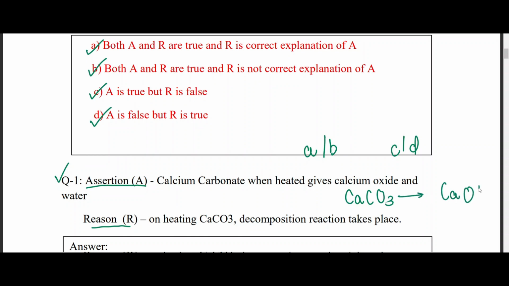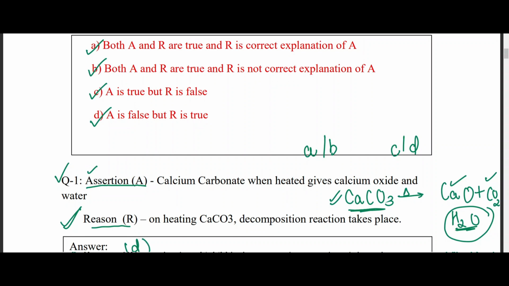If you see here, it is given that if calcium carbonate is heated, you get calcium oxide plus water. Is it correct? Do you get water when calcium carbonate is heated? No, this is wrong. You get calcium oxide plus carbon dioxide gas. So here the assertion itself is wrong, right? And the reason is, on heating calcium carbonate, a decomposition reaction takes place. That is absolutely correct. Decomposition reaction is where one reactant breaks down into two or more different products, right? So this reason is correct, but the assertion is wrong. So which answer is it? It is going to be answer D.